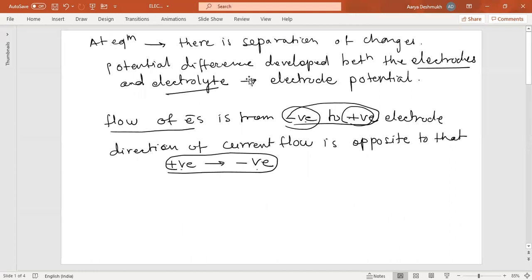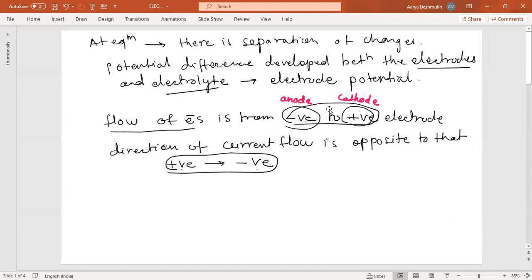So the potential difference is developed between the electrodes and electrolyte, and that is what we call the electrode potential. Now the flow of electrons will always be from the negative to the positive electrode. Which one is the negative electrode? The negative electrode, in case of a galvanic cell, is always the anode. So electrons will flow from anode to cathode. In this case the anode is negative, and the cathode is the positive electrode.